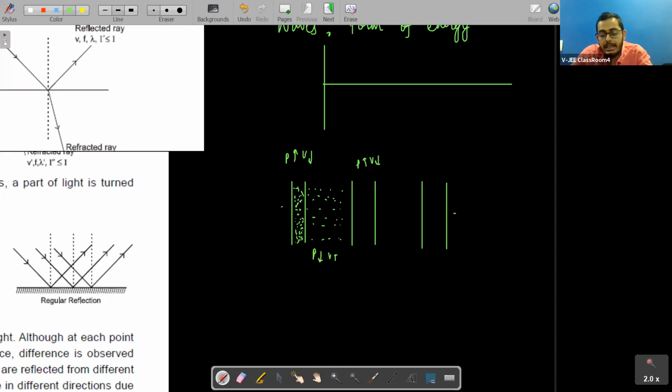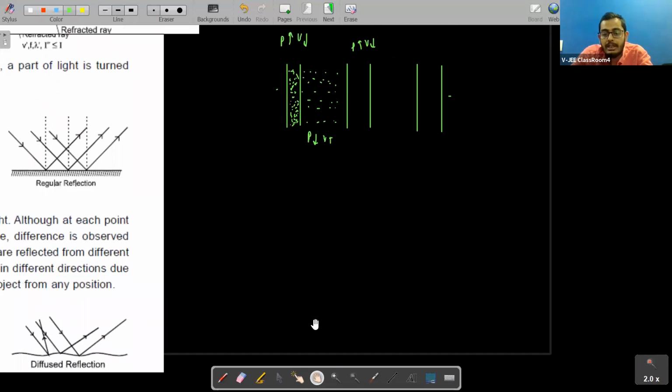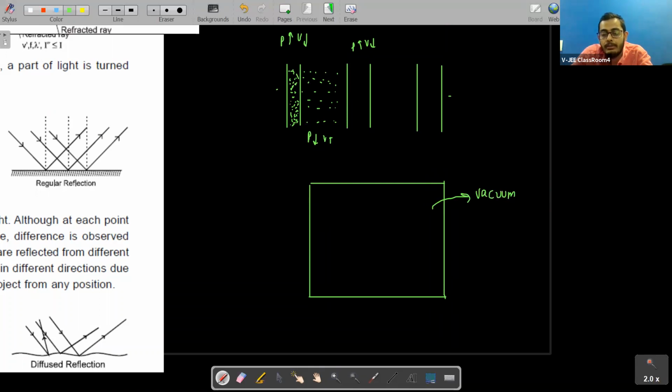Like we have talked about waves in our previous grades, we must have seen that waves need a material medium to travel, right? Let us say I am taking a room, and I push all the air from this room outside the room. What did I do, students? I created a vacuum here. In this room I created a vacuum, and let us say I am standing here, and this is Sarthak. If I am saying something to Sarthak, would you be able to hear me?